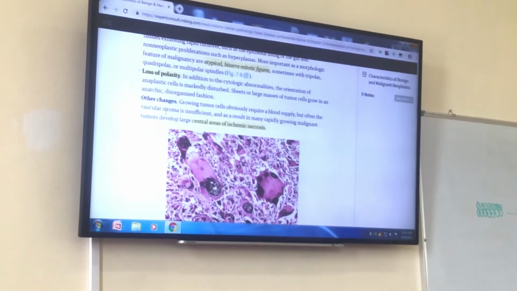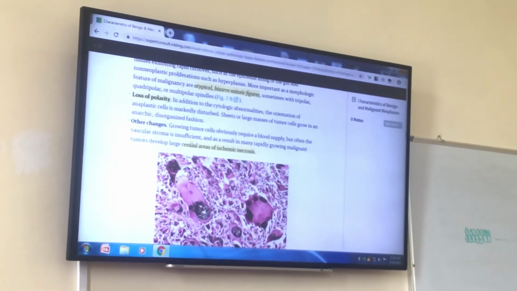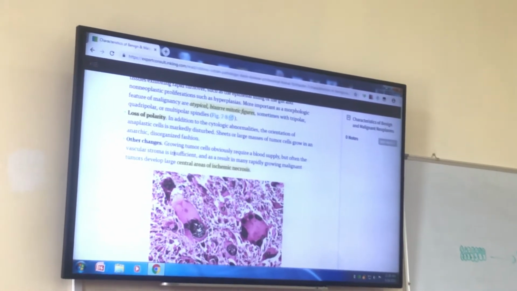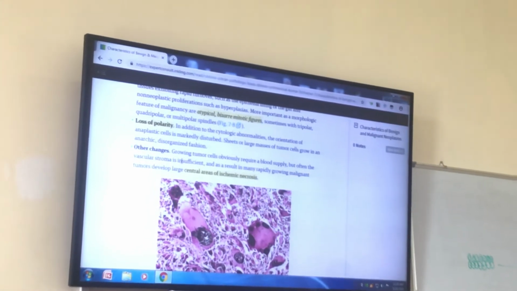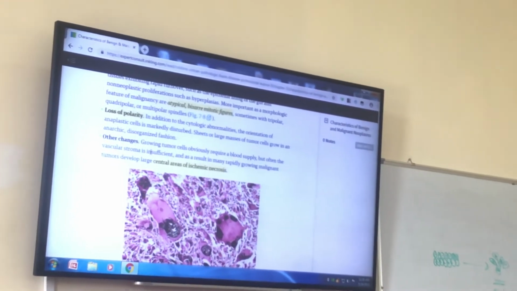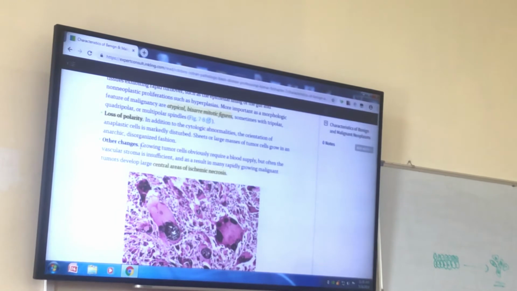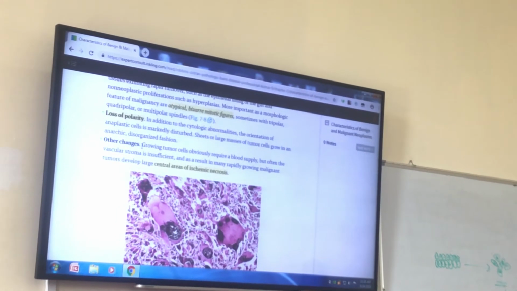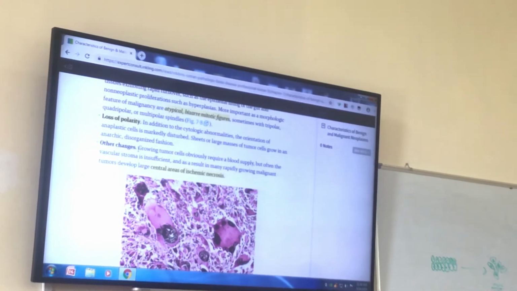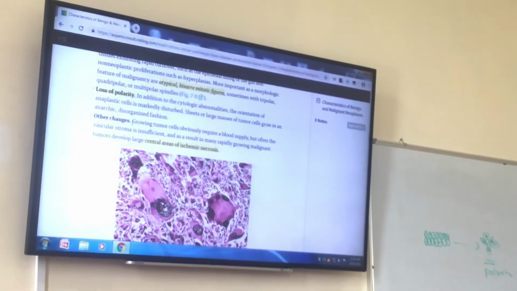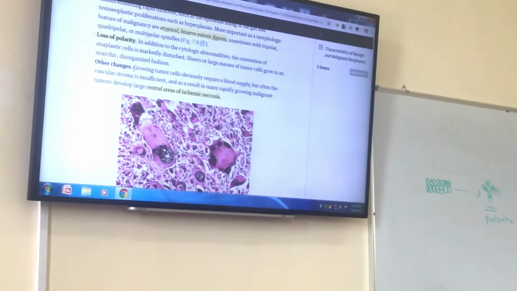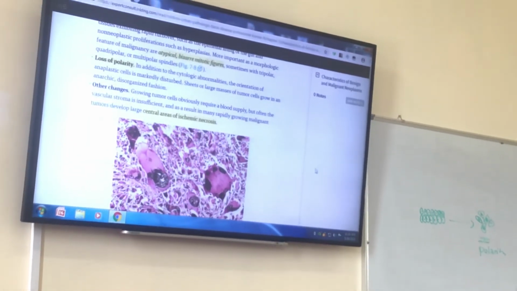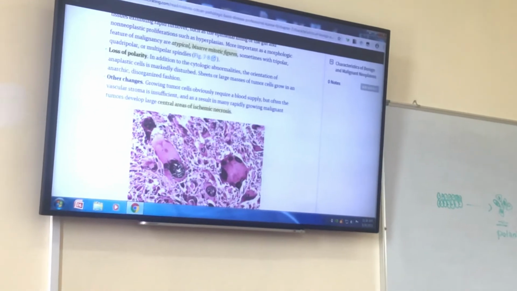Another change in cancers is ischemic necrosis. Due to the rapid growth of tumor, the size of the tumor is big, but there is not enough blood supply. That's why usually in cancers with big size, the central area shows areas of necrosis in cancers.